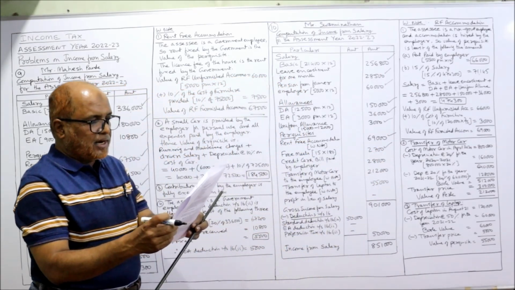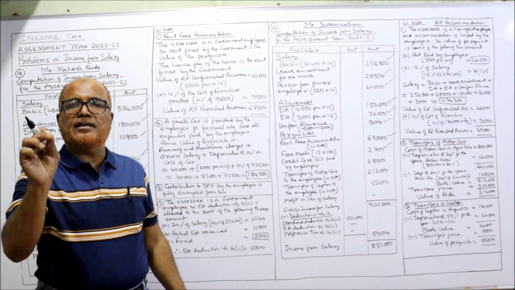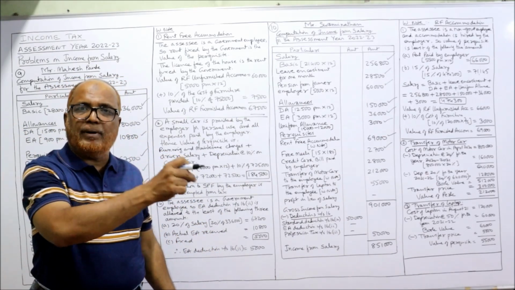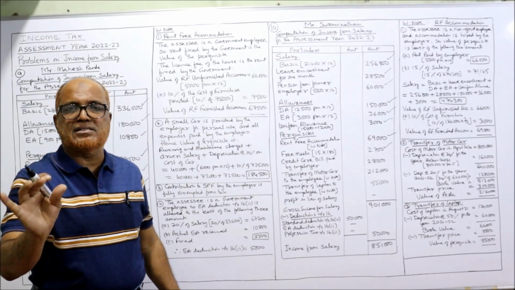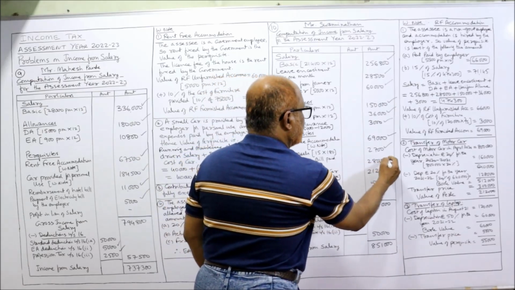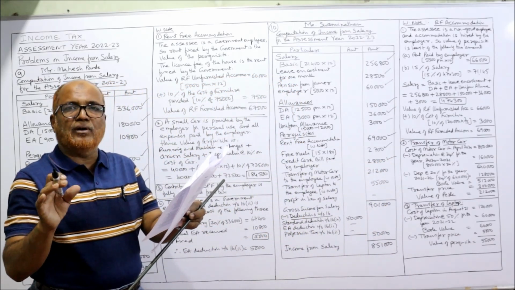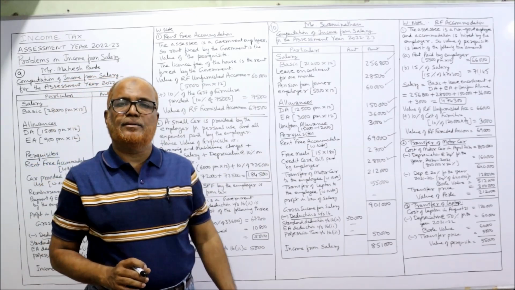Next point, credit card bill paid by the company 28,000. The credit card of the employee paid by the employer is fully taxable. Already we have done this in the previous problem. So credit card 28,000. Next one is, the company presented a gift worth rupees 4,500.